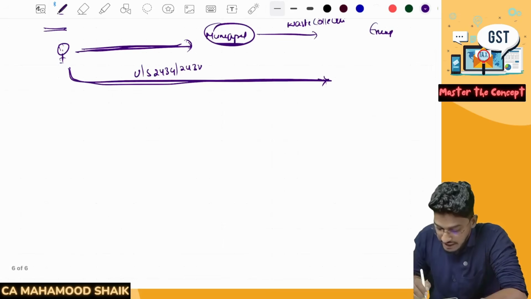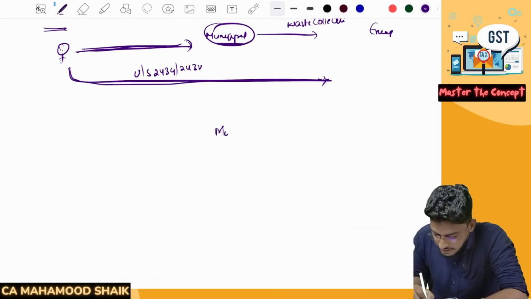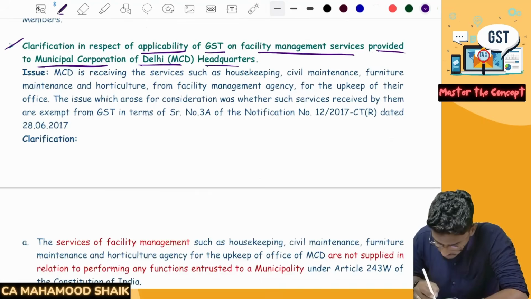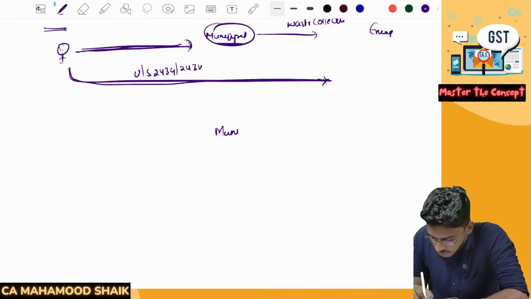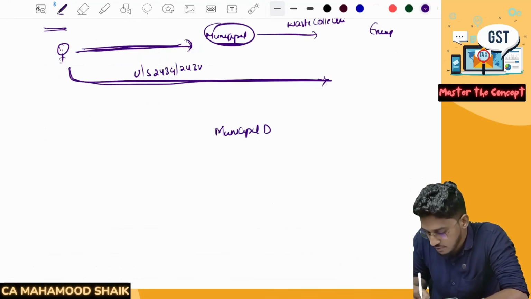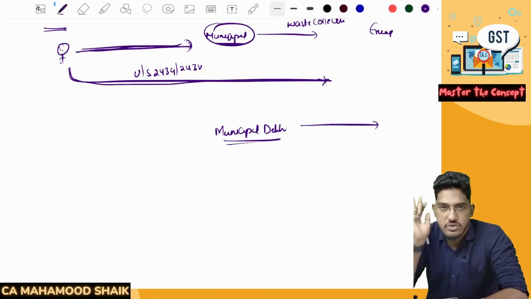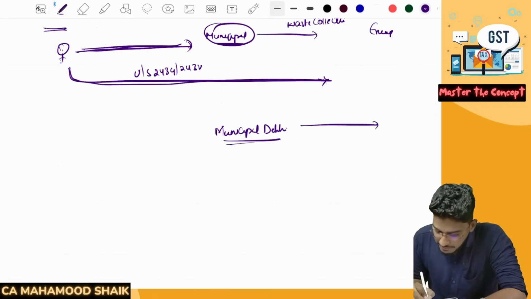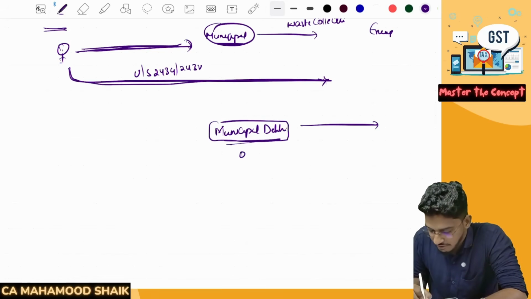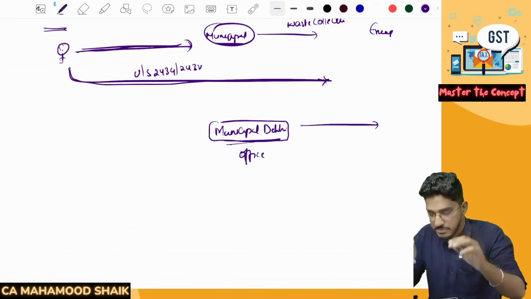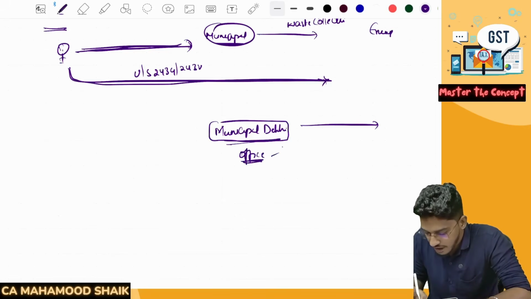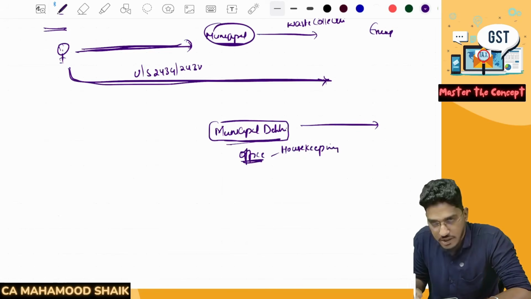Now, what is the issue which came up here? Say for example, there is a Municipal Corporation of Delhi, if I'm not wrong. Yes. In Delhi, there is a Municipal Corporation. Now, this Municipal Corporation has so many activities which are entrusted to them under the Constitution. Now, what happened is this Municipal Corporation has one office. They have an office premises, no? So in that office, housekeeping services are required.